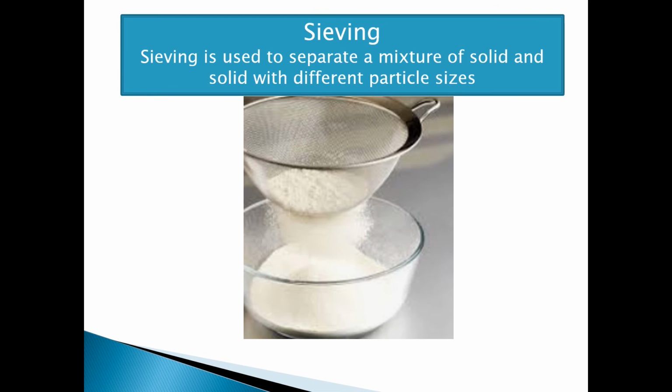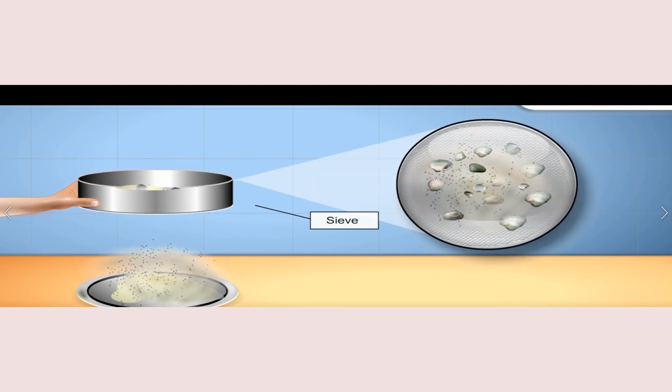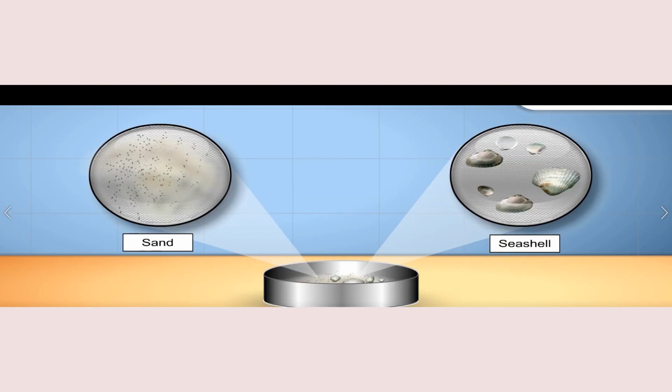Sieving is used to separate a mixture of solid and solid with different particle sizes. For example, a mixture of sand and seashells can be separated this way. The sand particles are smaller than seashells. The sieve is made up of mesh full of holes. This mesh allows the sand to go through the sieve, but stops the bigger seashells. The seashells are then separated from the mixture. This is called sieving.